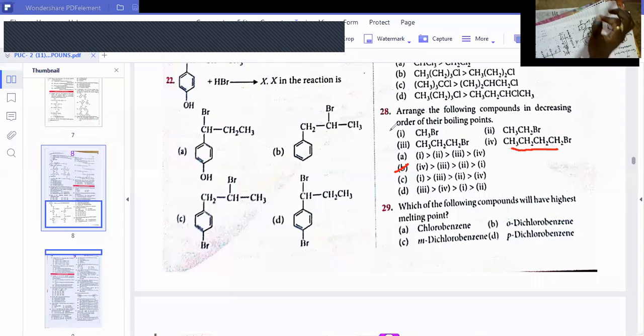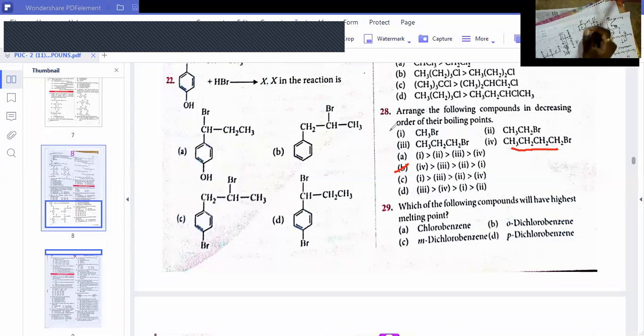It is a PUC question, very, very important. Why does paradichlorobenzene have more melting point than ortho and meta? What should you say? Paradichlorobenzene is a symmetrical molecule, so it can fit in the crystal lattice better than ortho and meta.